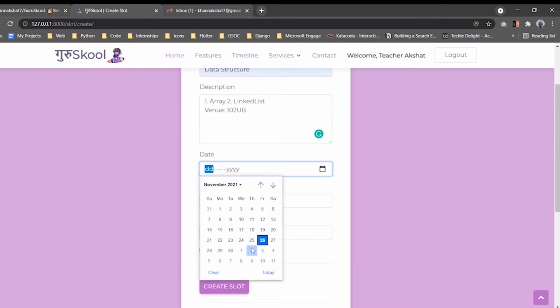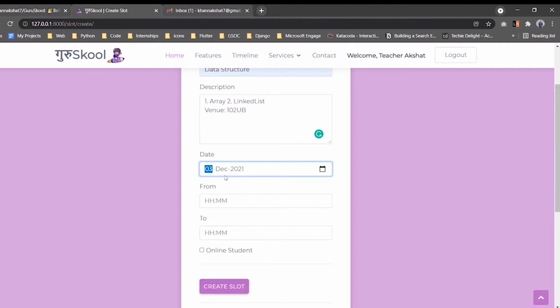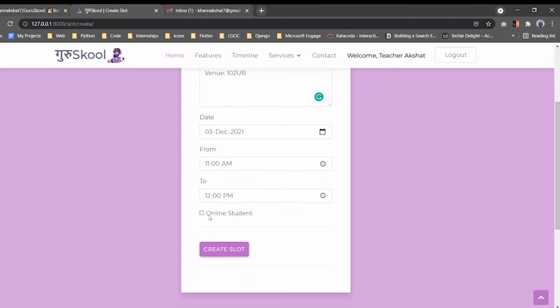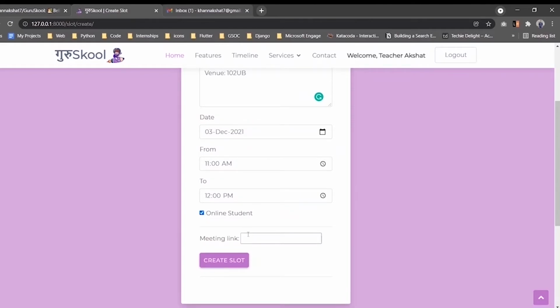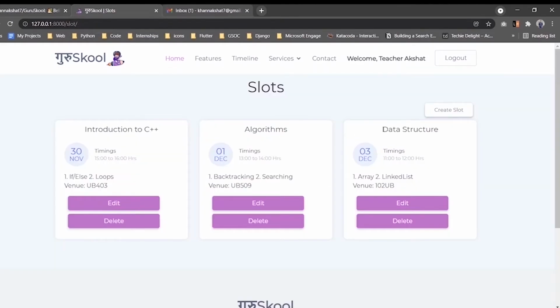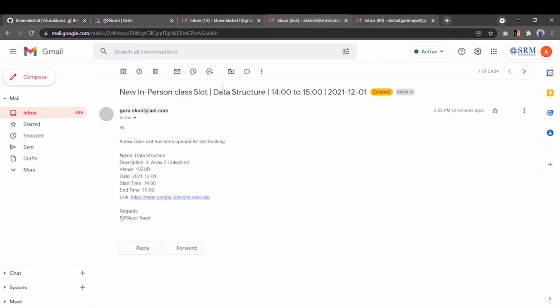The teacher can only create slots for next week. So I'll create a slot for date 3, that is Friday 3rd of December. If you want to allow online student, you can check this online student button and provide the meeting link, and it will create a new slot for you. Like you can even edit or delete this slot. Here I got an alert like new in-person class slot, data structure, title, all the details here.